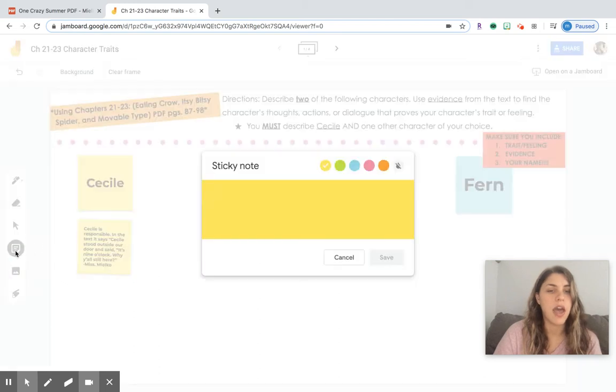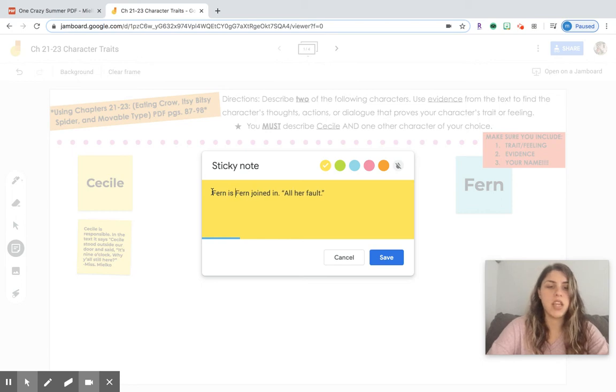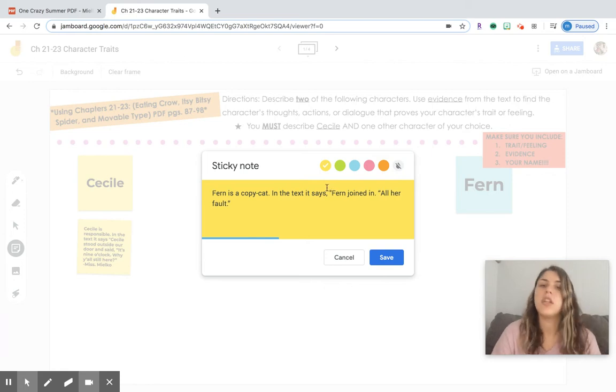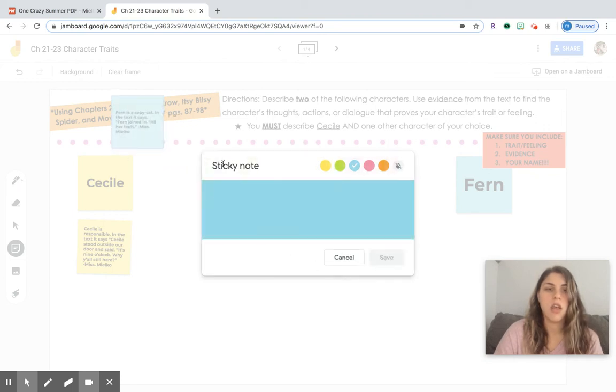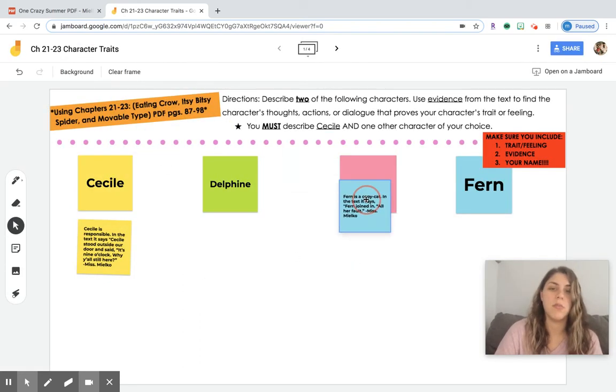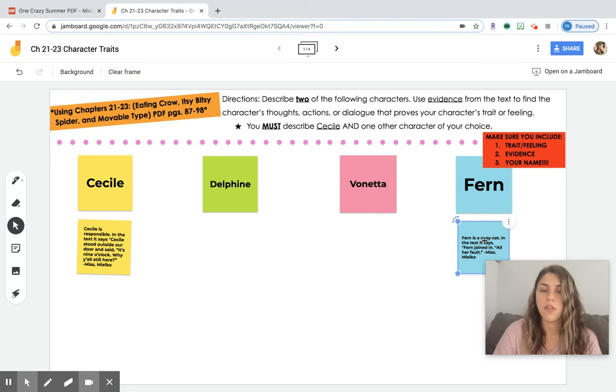I'm going to add another sticky note, paste it in there. I'm going to say, Fern is a copycat. In the text, it says, Fern joined in, all her fault. And I'm going to put the last thing, which is my name. And Fern is the color blue, so I'm going to make this sticky note blue. I'm going to save it. You'll see that it pops up over here. You need to cancel the next one, and then you just need to move it on over underneath Fern's box.